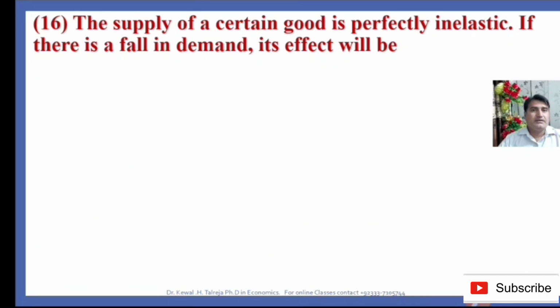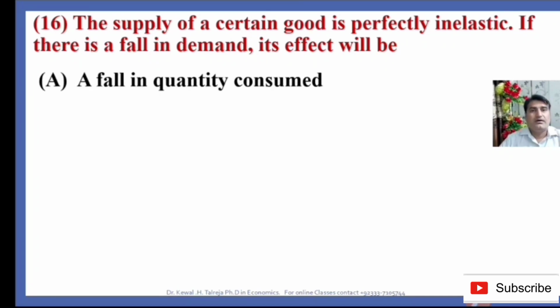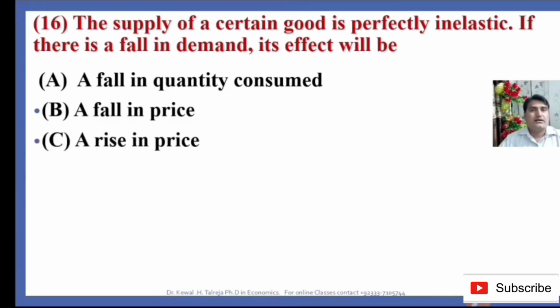If there is a fall in demand, its effect will be: a fall in quantity consumed, a fall in price, a rise in price, or both A and B. When the supply of certain good is perfectly inelastic, it means the quantity supplied does not respond to change in price.